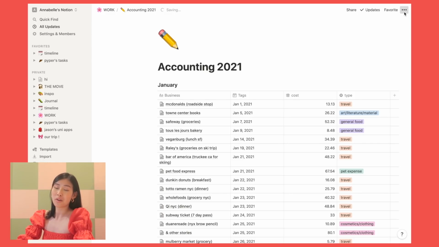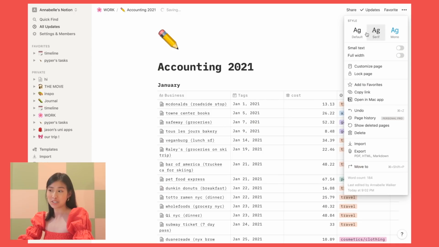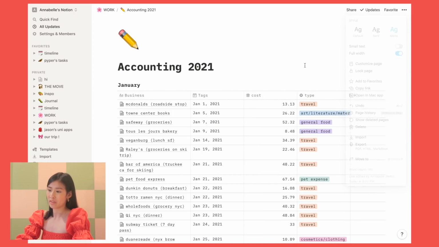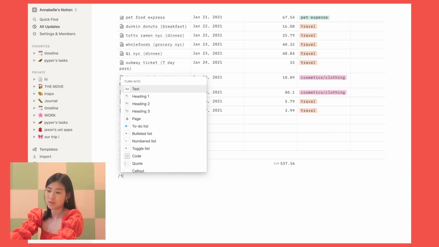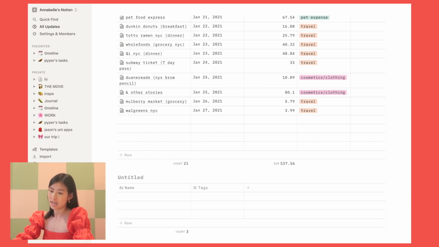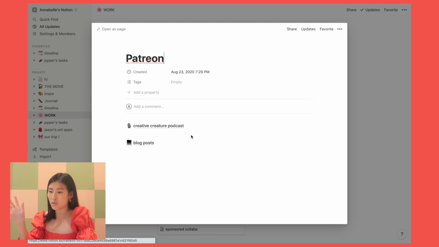By the way, there's a menu on the right that you can also change up the style of the pages as well for your liking. So I'm gonna change it into full width. If I were to catch up on February like I badly need to, I will look up table inline and type in February. I also have another example for more pages within pages for Patreon.